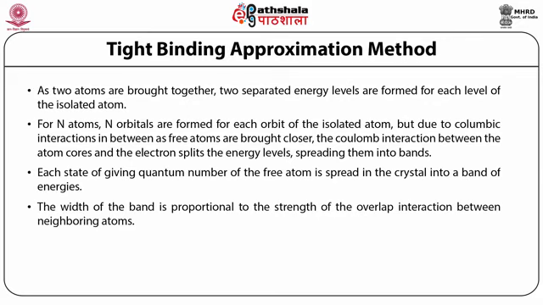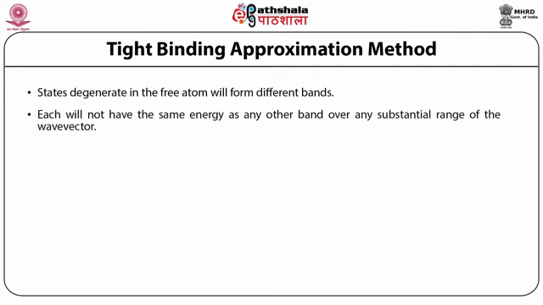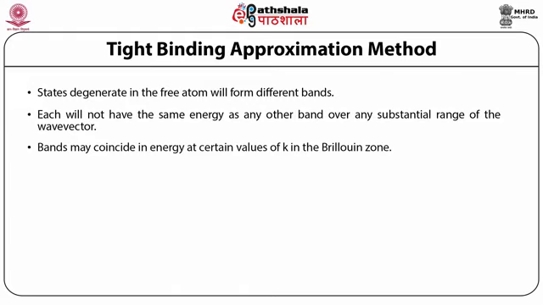Attraction between neighboring atoms. There will also be bands from P, D states with corresponding values of L = 1, 2 and so on of the free atoms. States that are degenerate in the free atom will form different bands. Each state will not have the same energy as any other band over any substantial range of wave vector. Bands may coincide in energy at certain values of k in the Brillouin zone.